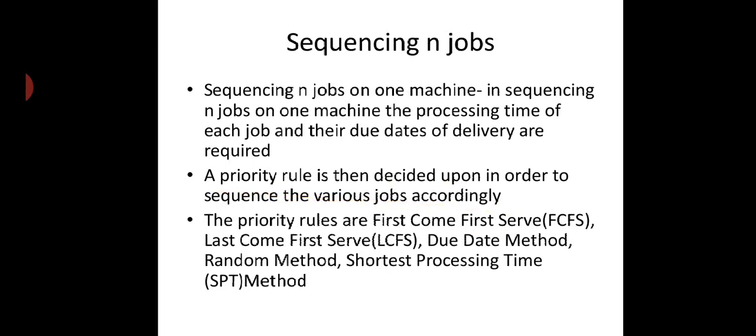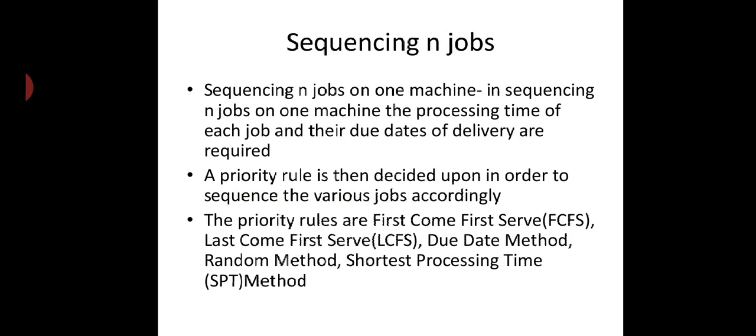Sequencing first method, sequencing n jobs on one machine. In sequencing n jobs on one machine, the processing time of each job and the due date of delivery are required. The priority rule is then decided upon in order to sequence the various jobs accordingly.